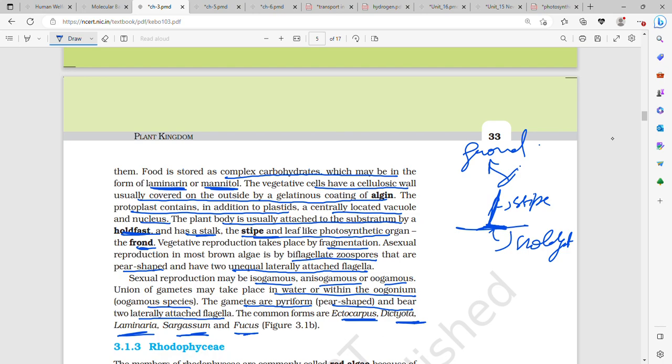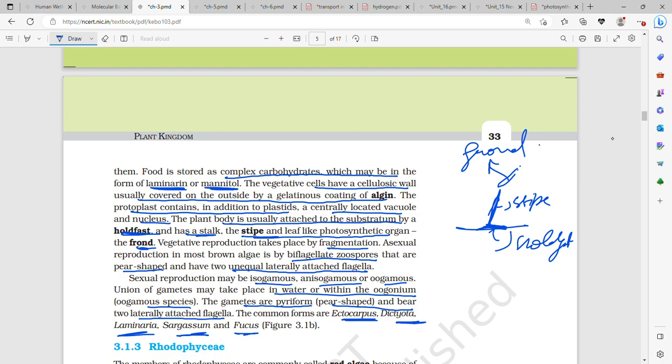In green algae there were two flagella, both apically attached and equal in size, whereas in brown algae the biflagellate zoospores are motile, pear shaped, with two unequal laterally attached flagella.